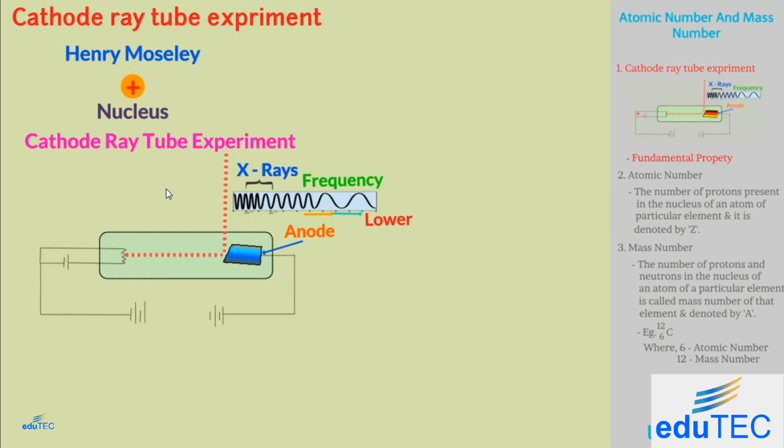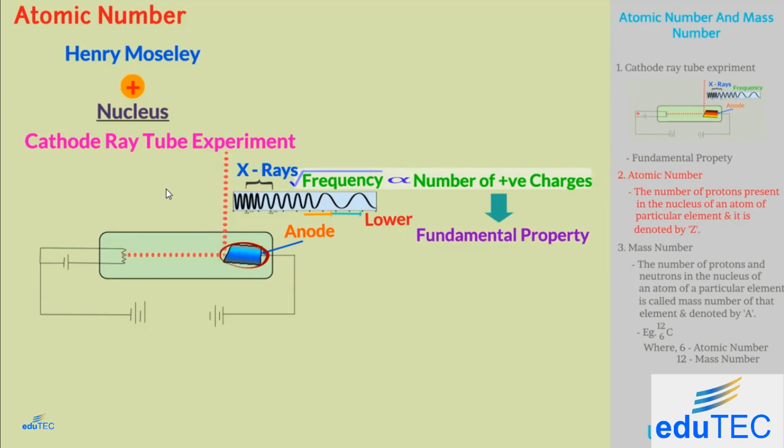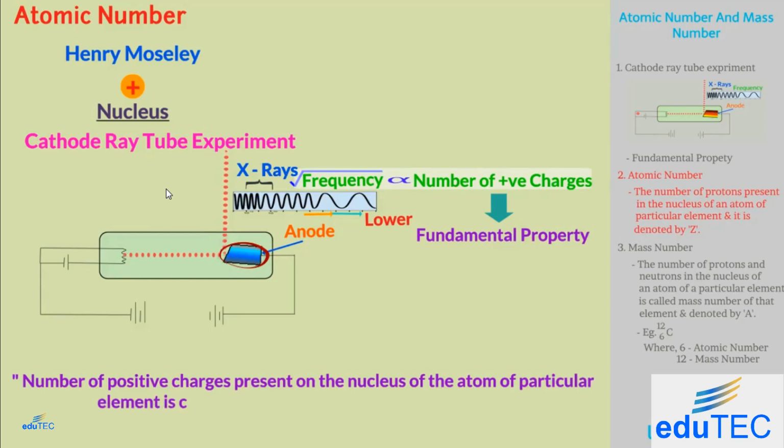To his surprise, he found that the square root of the frequency emitted by the anode is directly proportional to the number of positive charges present in the nucleus of the atom of the anode metal. So, he concluded that the number of positive charges present on the nucleus of the atom is the most fundamental property of an atom. So, the number of positive charges present on the nucleus of the atom of a particular element is called the atomic number of that element.